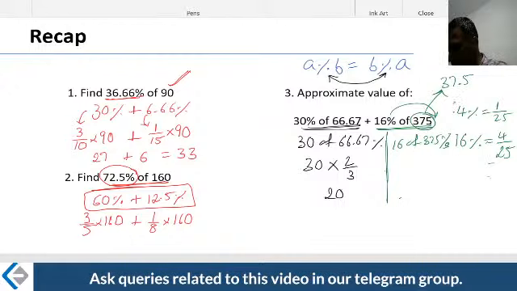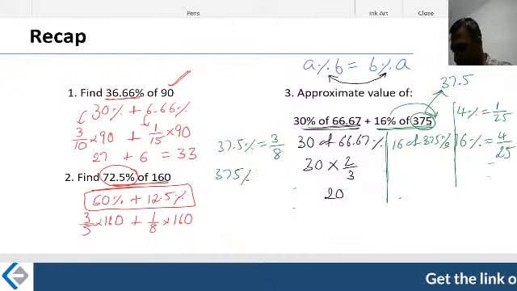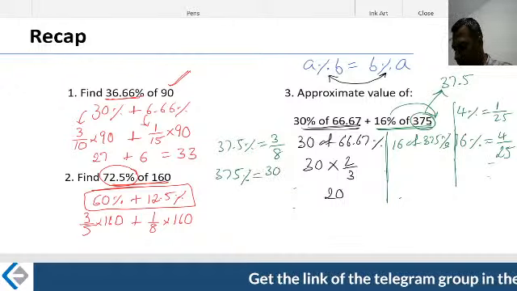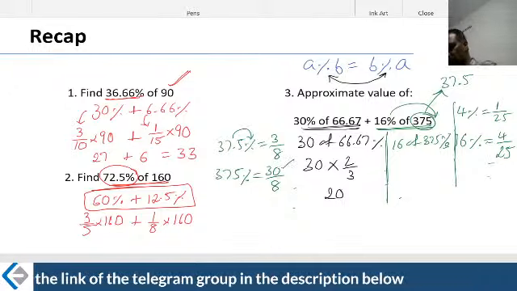You can also treat it like this. What is 37.5% here? 37.5% is nothing but 3 divided by 8. Therefore, what is 375%? 375% is 30 by 8, because the decimal place is shifted to the other side. Out of 37.5, you multiplied by 10, so multiply the other side also by 10. Therefore, it looks like 30 by 8 now.